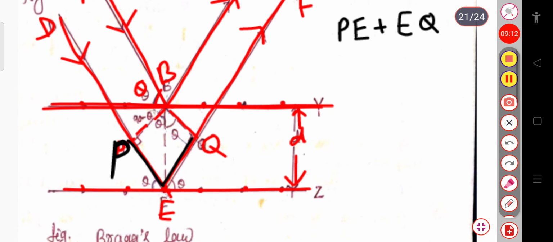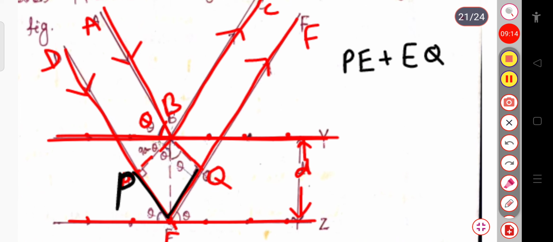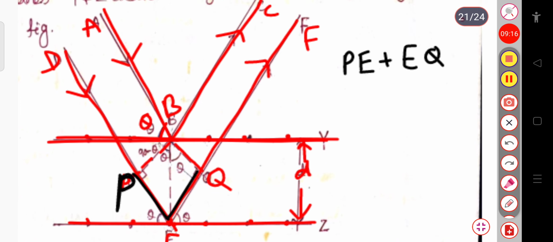Since you can see that this angle ABP is 90 degrees, because BP is perpendicular to DE, this total angle is 90 degrees. But this angle is theta. So here we can write this angle as 90 minus theta.